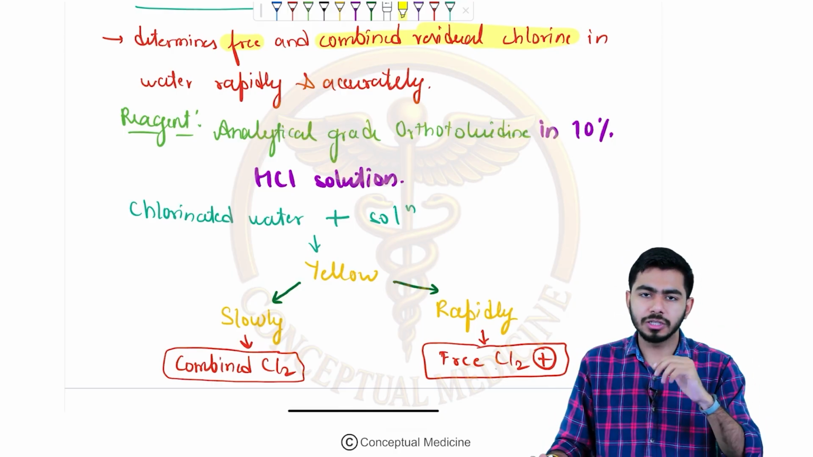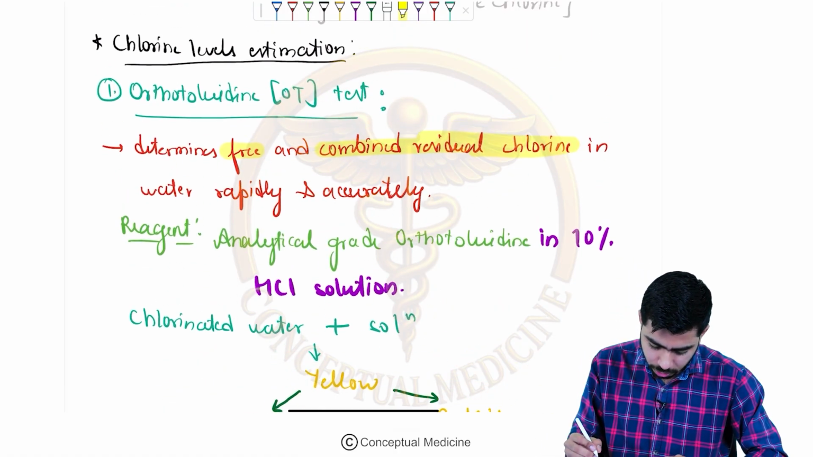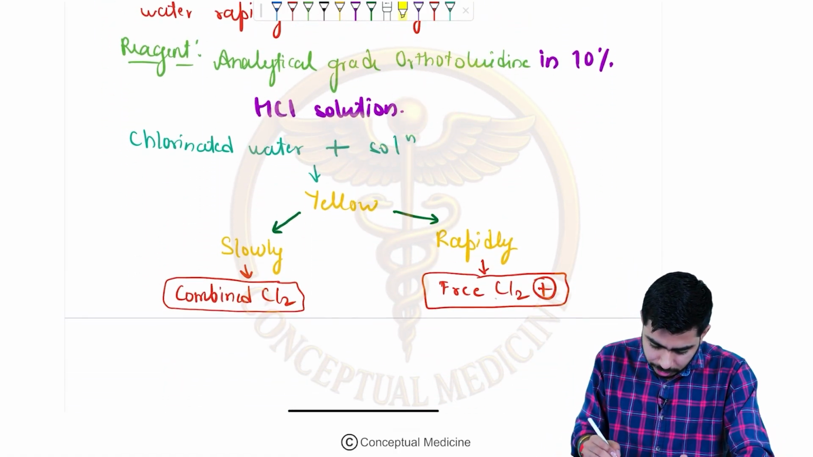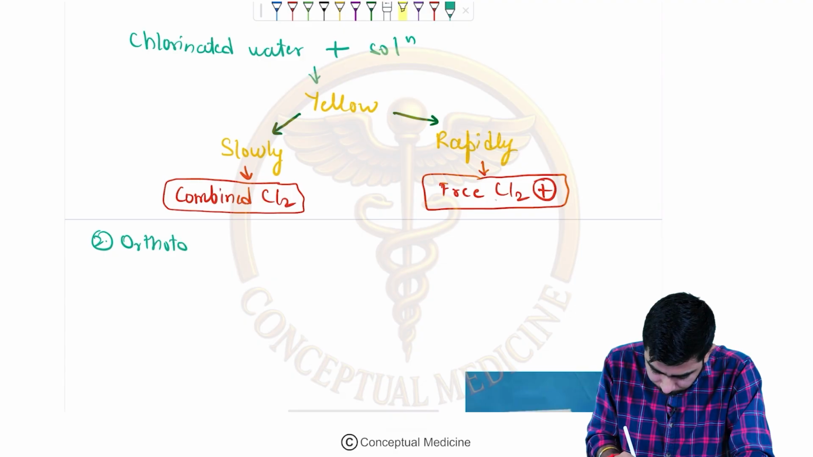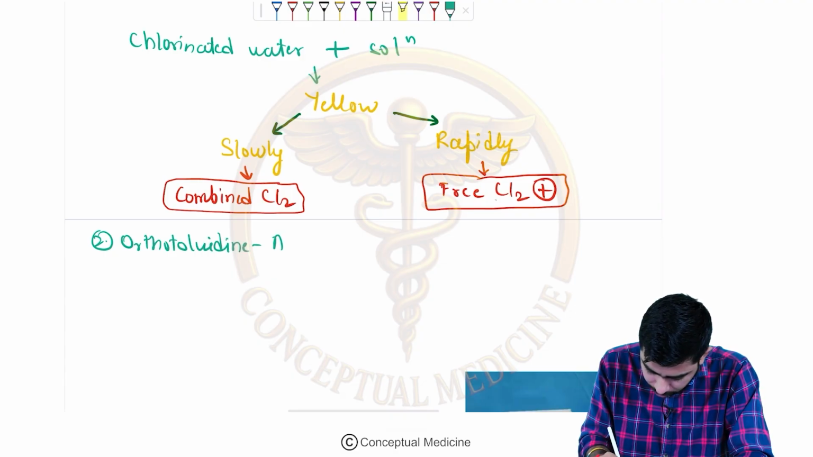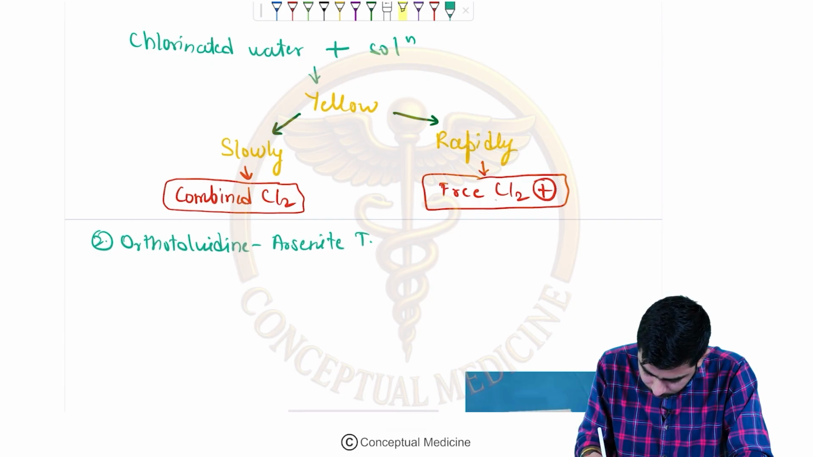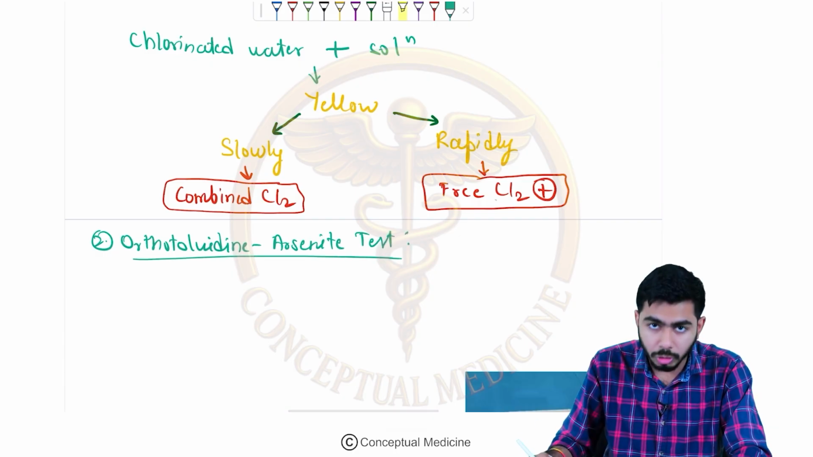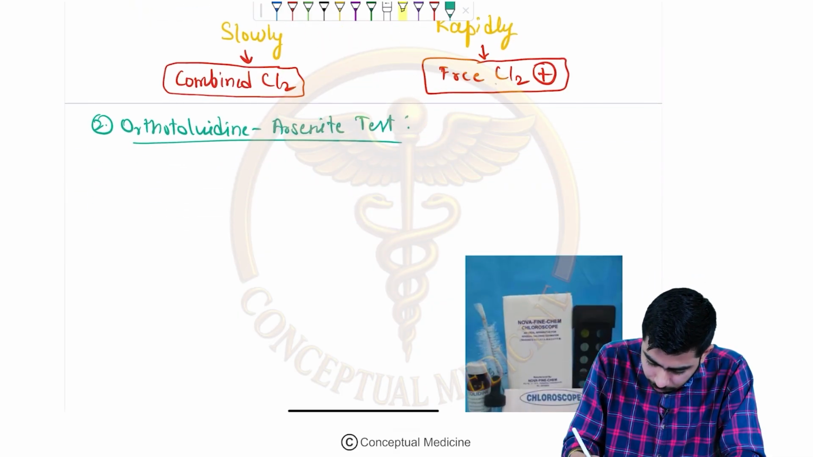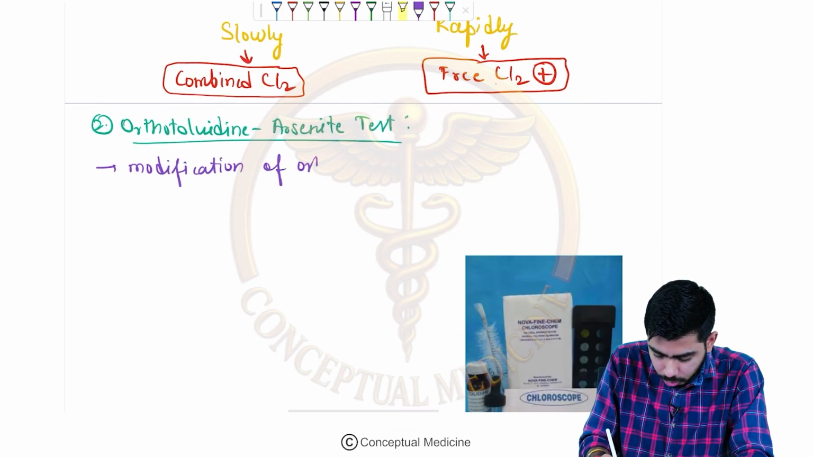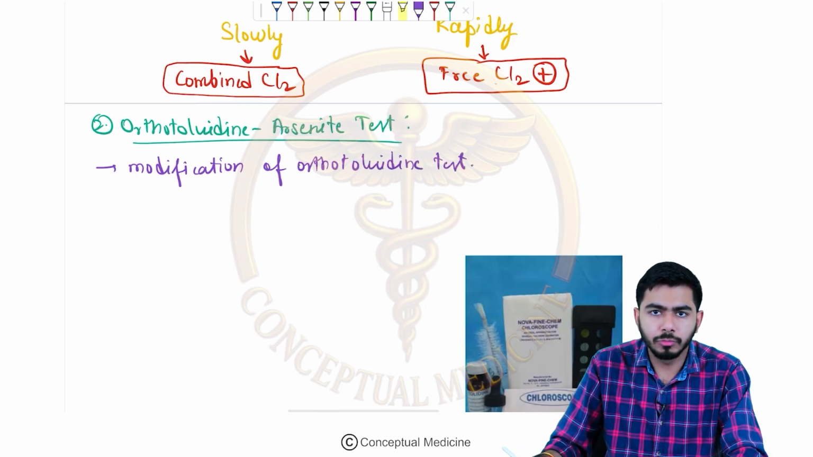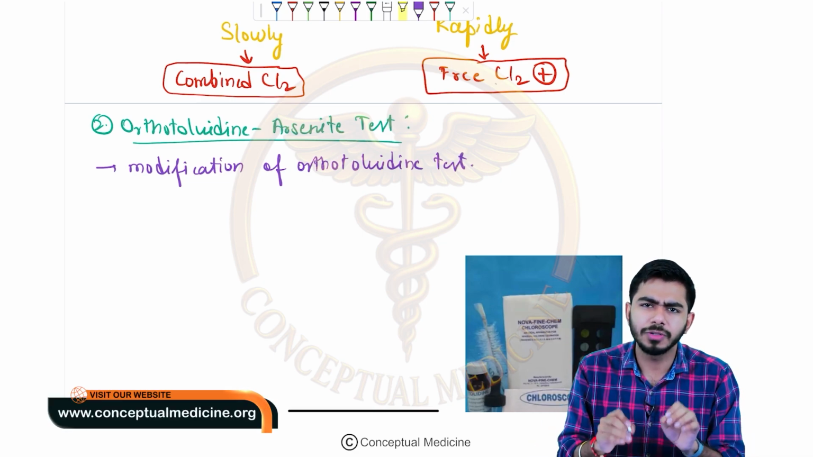Now I'm coming to the next test, which is a modification of this test only, and this test is called the orthotoluidine arsenite test. The second test which we shall talk about is the orthotoluidine arsenite test, right? First of all, this is a modification of our previous test only. A modification of the orthotoluidine test only. Here, what are we seeing?